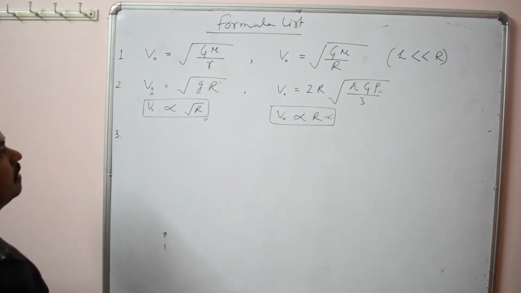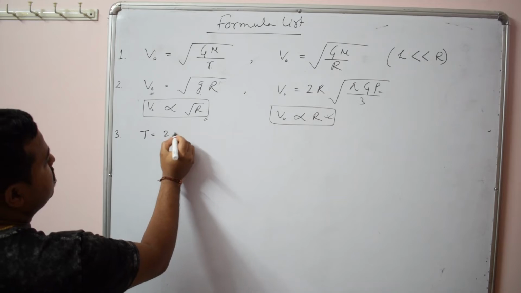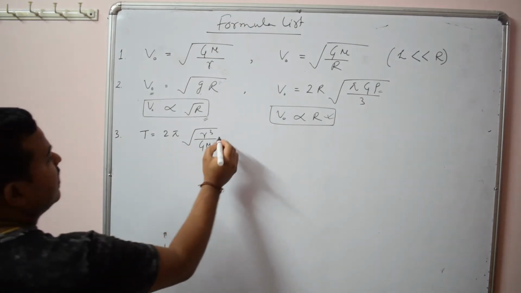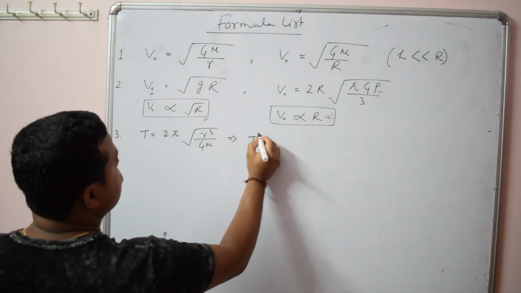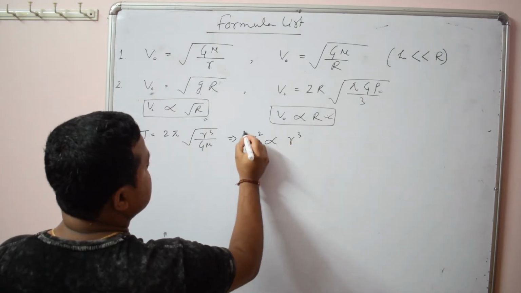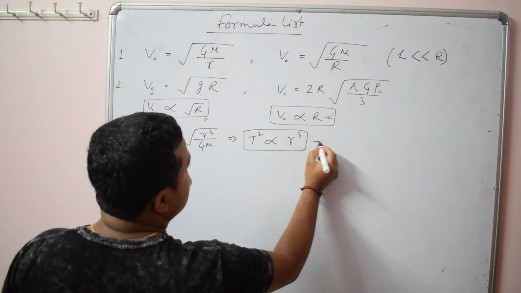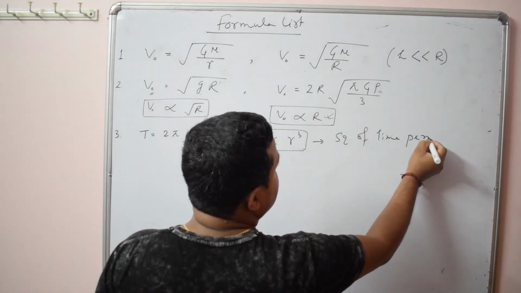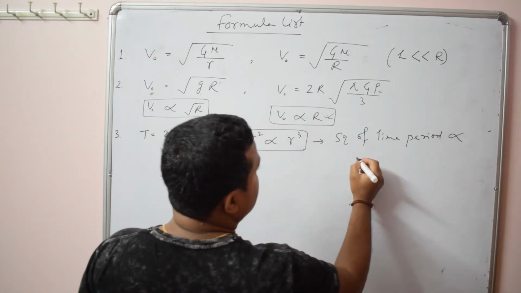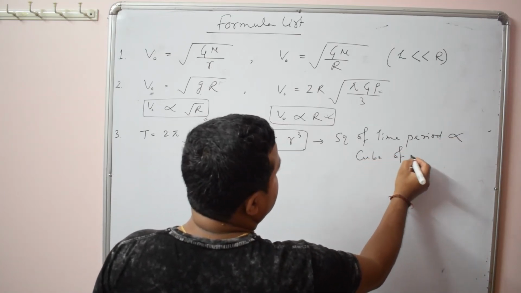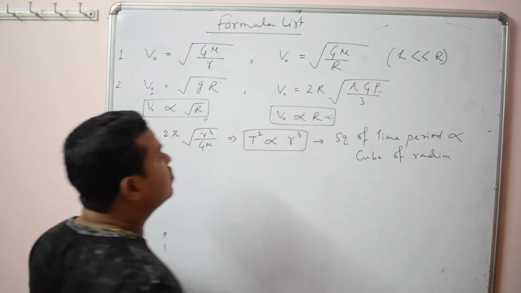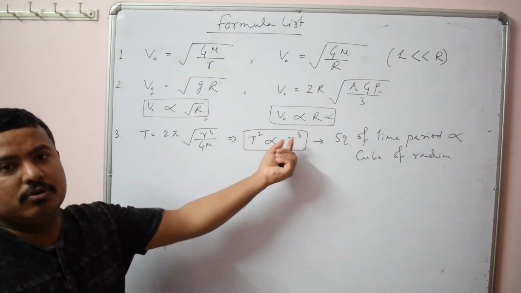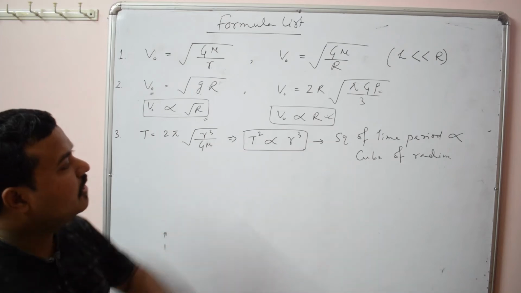Then I have given you the formula for time period. The general formula is 2π root over r cube by GM. From here you can modify it. You see T square is proportional to r cube. This is the important formula: the square of the time period is directly proportional to the cube of the radius. So whenever a question asks about the time period of a satellite and the radius of orbit, always use this relation, square of time period proportional to cube of radius.